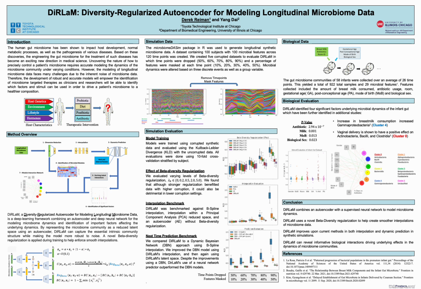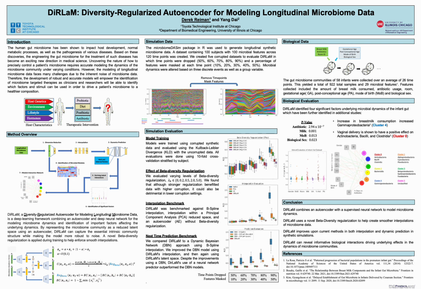The next thing we evaluated was DiRLaM's interpolation ability, and we compared DiRLaM to a standard B-spline interpolation, a similar linear interpolation within a reduced space defined by principal component analysis, and a standard autoencoder, meaning that there was no beta diversity regularization. We observed that all methods performed comparably in lower corruption settings. However, DiRLaM was more robust compared to B-spline and PCA interpolations as the level of noise increased in the data, highlighting its ability to capture the true signal of the data and create smooth interpolations.